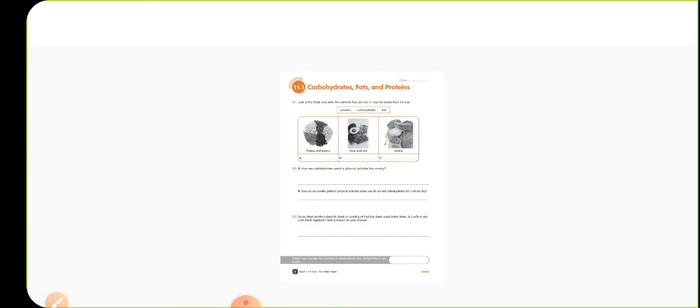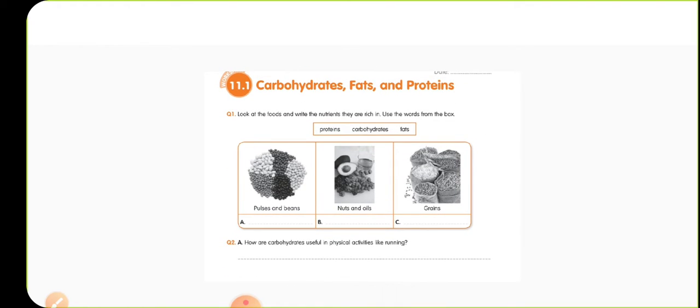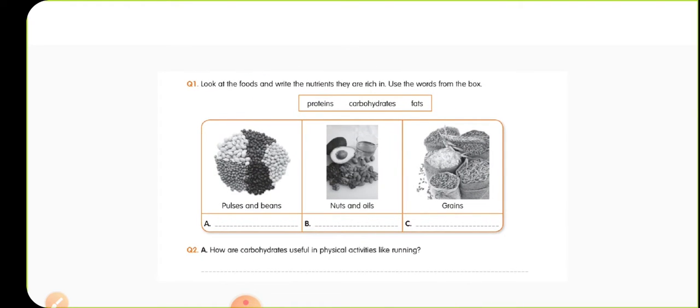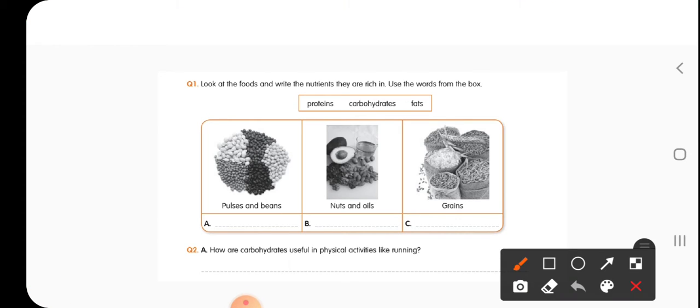Okay children, so now let us quickly complete the worksheet. In this worksheet part, they are asking you to look at the food and write the nutrients that they are rich in. Use the words from the boxes. The foods, that is your pulses and beans, are richly present in proteins. The foods like nuts and oils are richly present in fats, and the foods like your cereals and grains are richly present in carbohydrates.